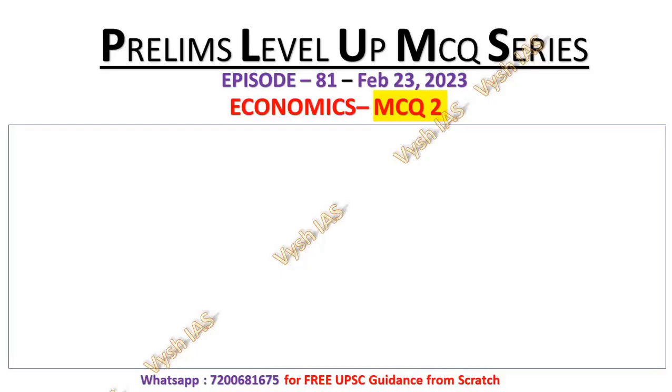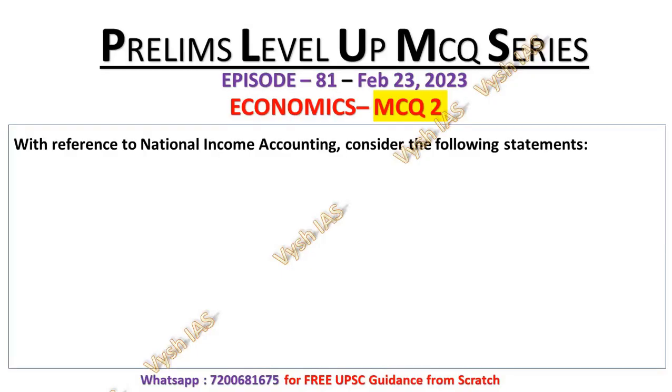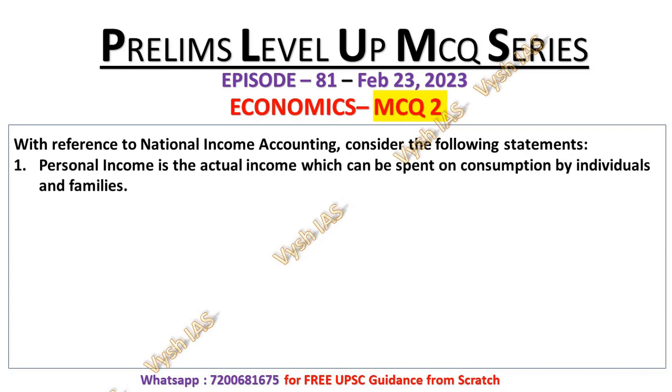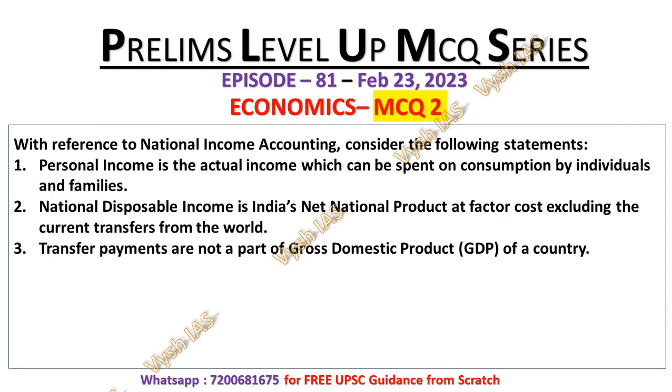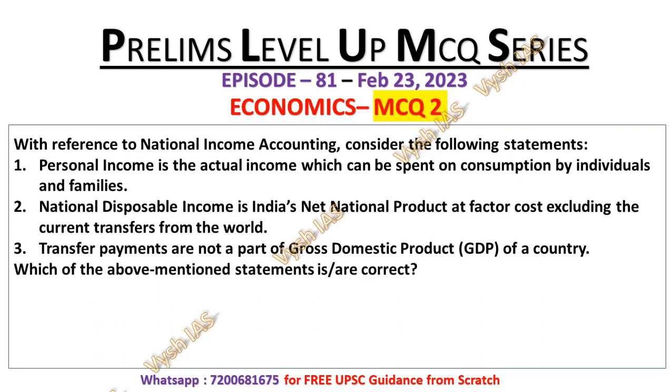Now, move on to MCQ number 2. With reference to national income accounting, consider the following statements. 1. Personal income is the actual income which can be spent on consumption by individual and family. 2. National disposable income is India's net national product at factor cost, excluding the current transfer from the world. 3. Transfer payments are not a part of GDP of the country. So you have to identify the correct statement. Options are 1 and 2 only, 2 and 3 only, 1 only, and 3 only.